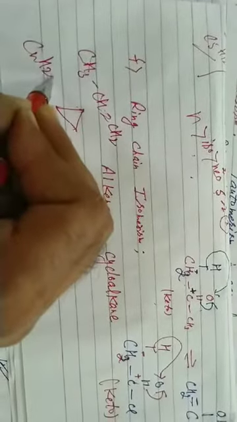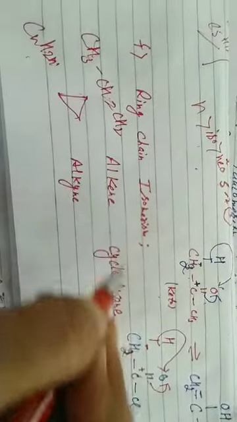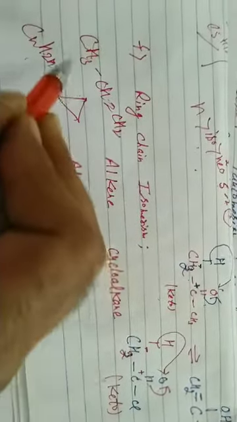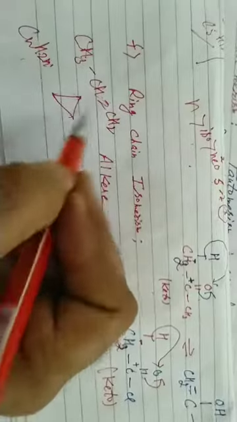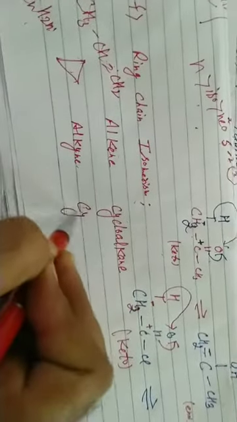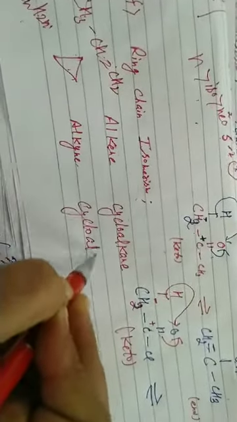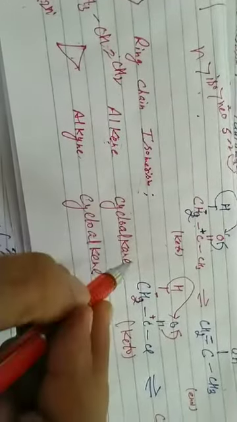Same formula, CnH2n. CnH2n is the general formula of alkenes, and that is also the general formula of cycloalkanes. C3H6, C3H6. Now they undergo which isomerism? Ring chain. Alkene with cycloalkane. The previous member is alkane. Alkyne with cycloalkenes, because the previous member to alkynes is alkene, and alkene is alkane.